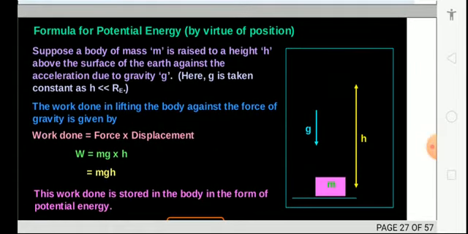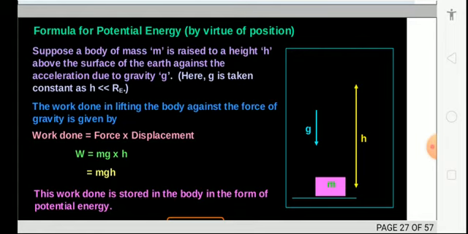Formula for potential energy. Suppose a body of mass m is released at a height h above the earth's surface against the acceleration due to gravity. So here the work done in lifting the object against the force of gravity is given by F into d. Your F here is equal to mg.